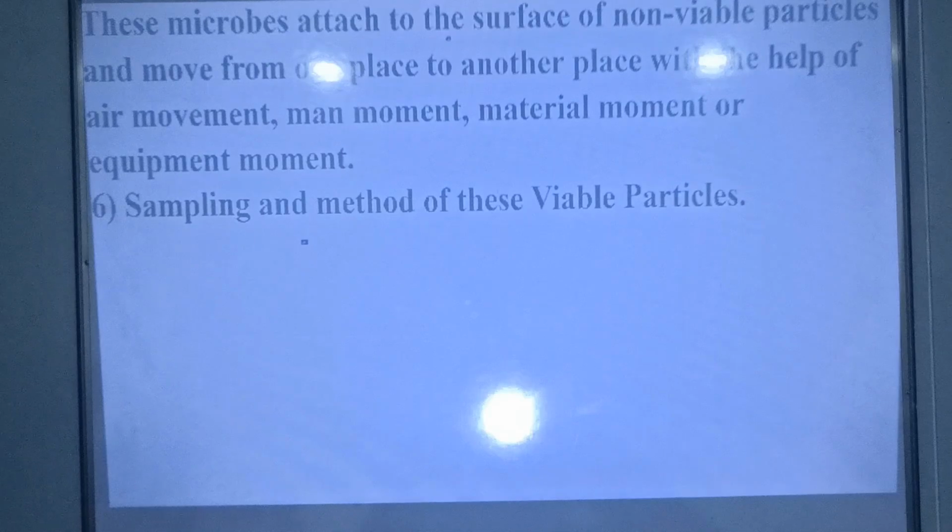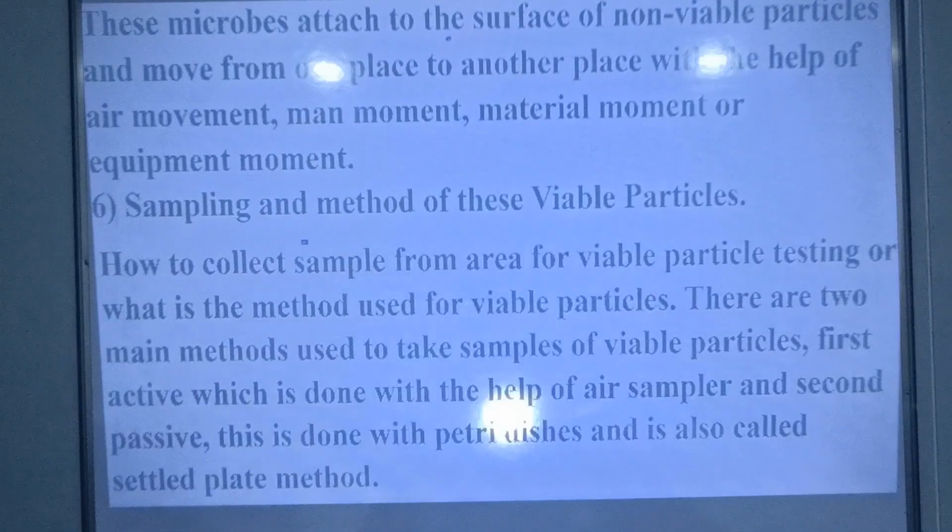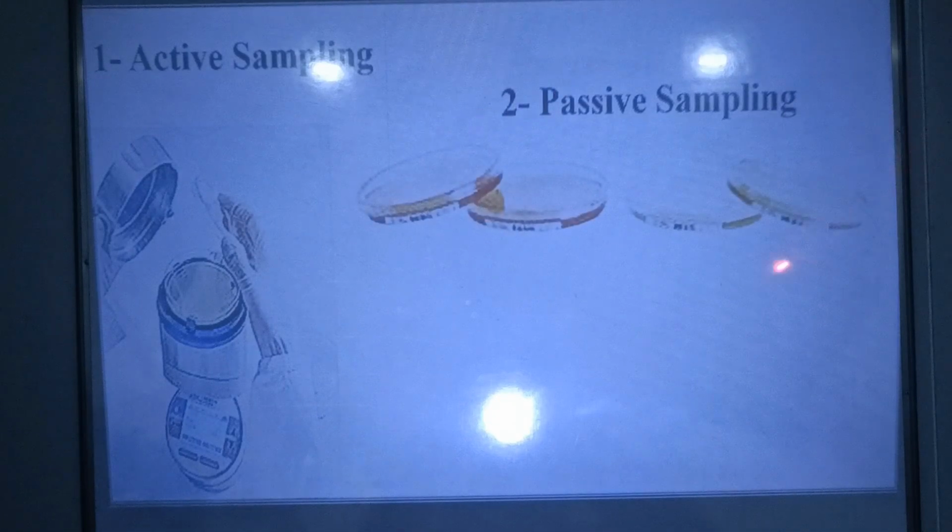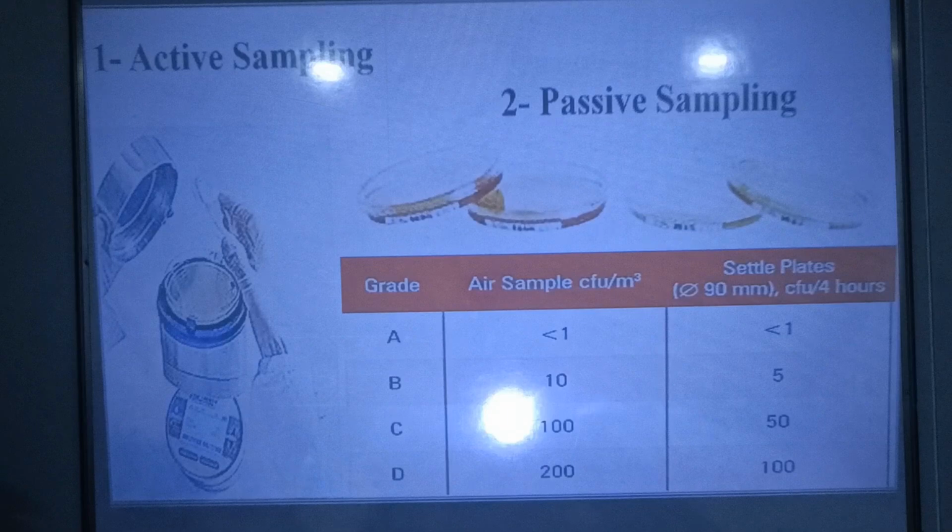How to collect a sample for viable particles, or what is the sampling method to be used for viable particles? There are two main methods widely used for viable particles. First, active sampling, and it is done with the help of an air sampler. Then passive sampling. It is also called the settle plate method, and it is done with the help of plates. Now, the limit and criteria of viable particles are given in this table.